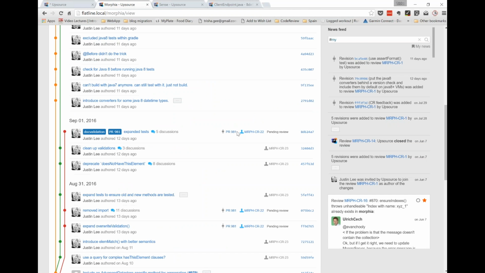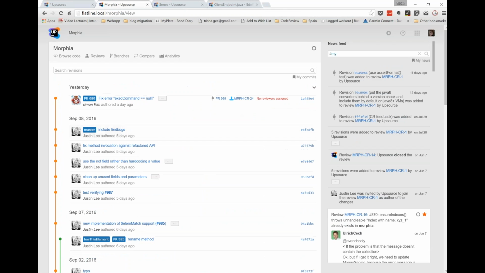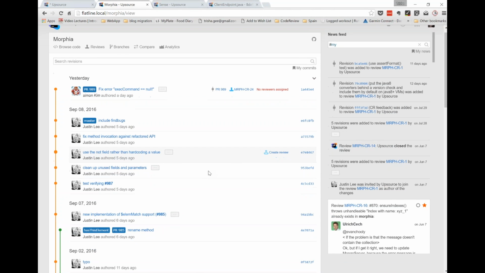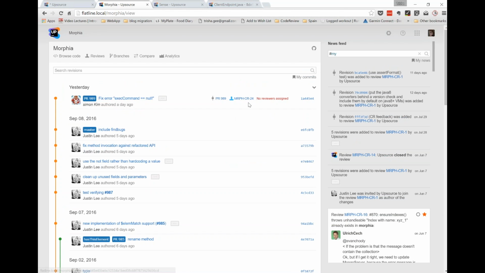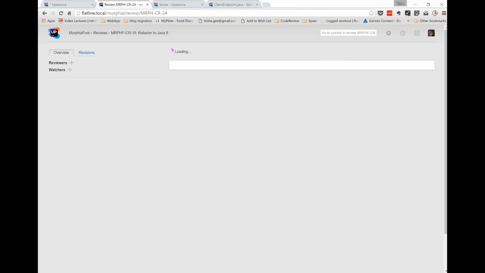So here I have an open source project which is available on GitHub, and all the commits and all the branches as you'd expect to see. But you can also see that requests are associated with a code review, and I can assign a reviewer to these code reviews, or I can just use them to take a look. And so then if I have a look at this code review,